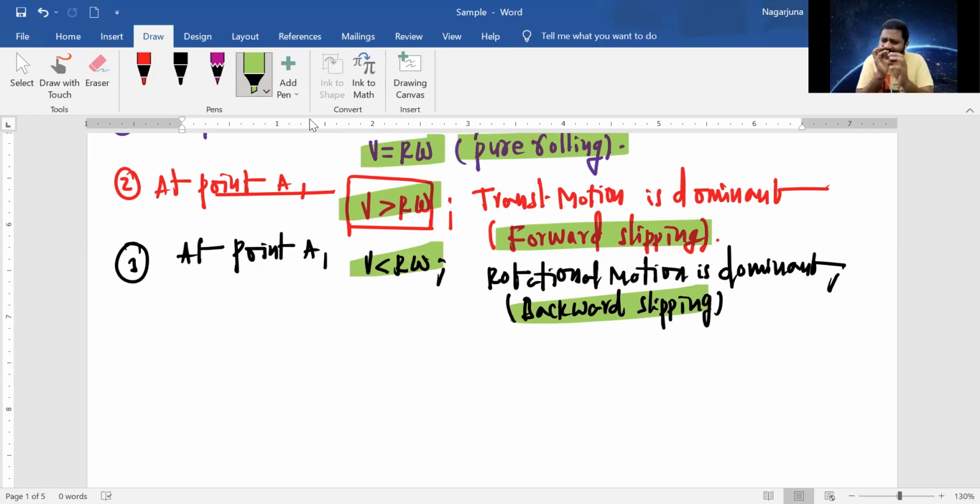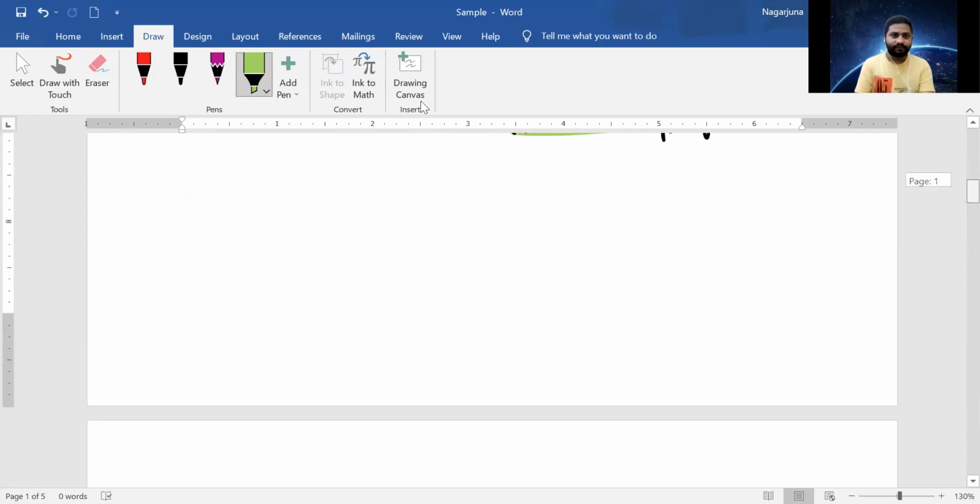At the same time, a little amount of sliding also takes place. Translatory motion is less and rotational motion is more. So that's called backward slipping. Rotational motion is dominant, right? Now let's move to the next concept, my dear children.